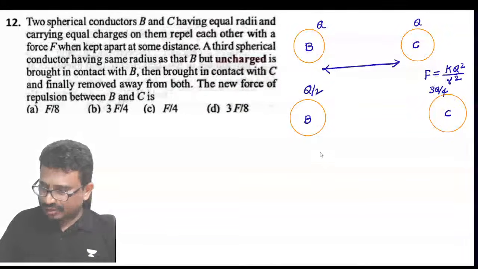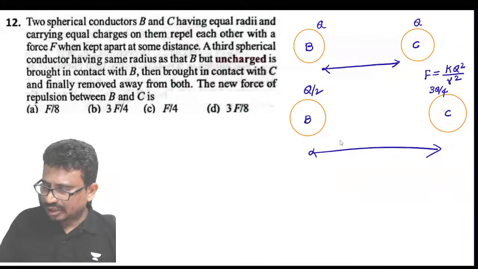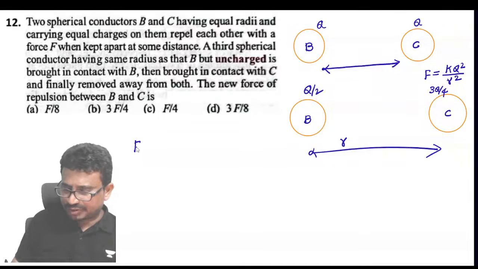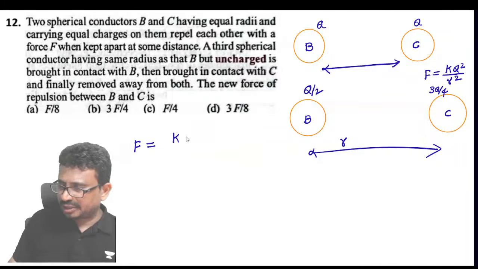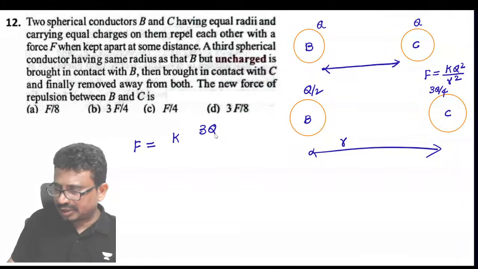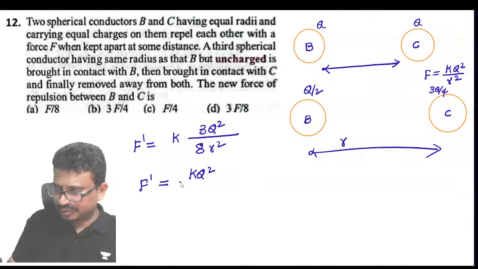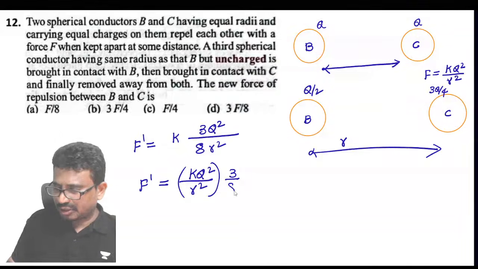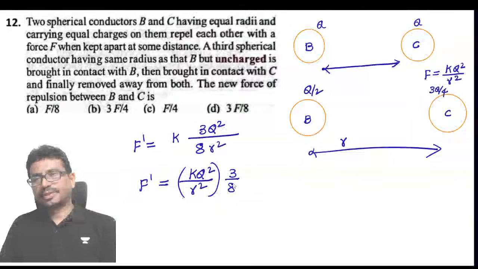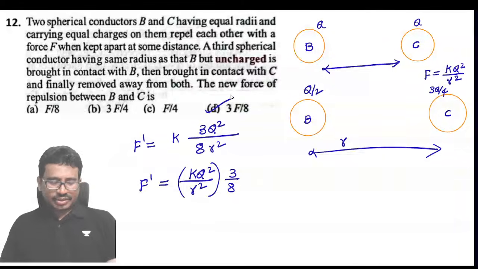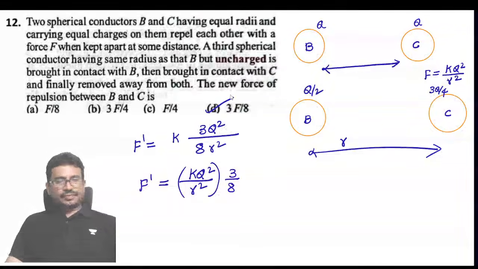Now the distance between them is R. Now they are asking for the force between these two. How much will come here? K into 3Q square by 8 R square. So that means the new force becomes, tell me now, KQ square by R square into 3 by 8. Okay, so that means option D will come.